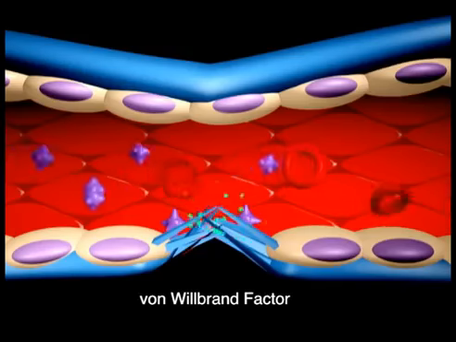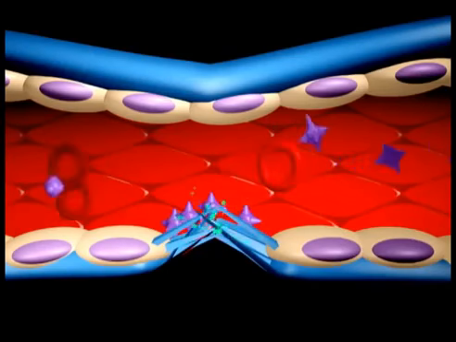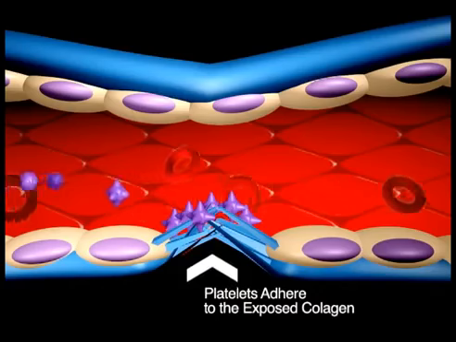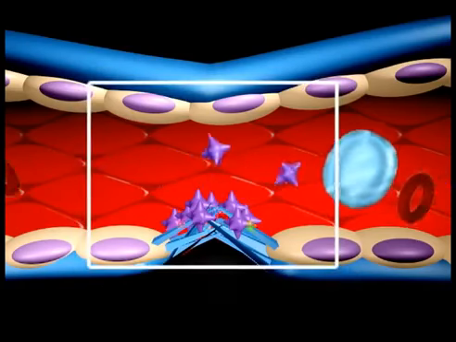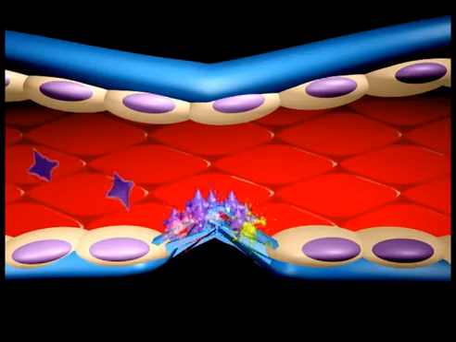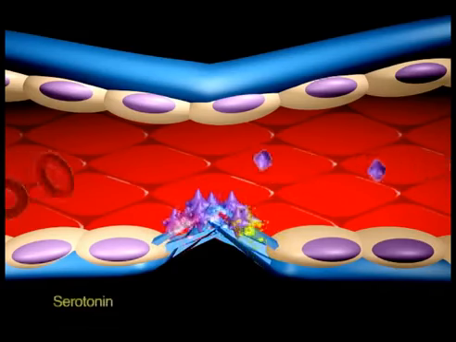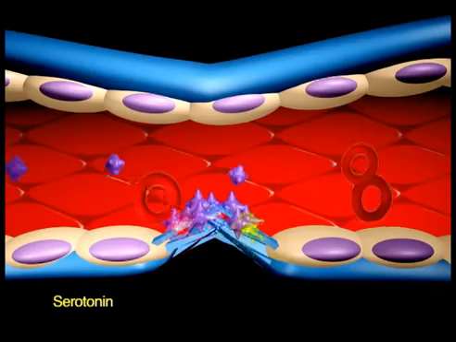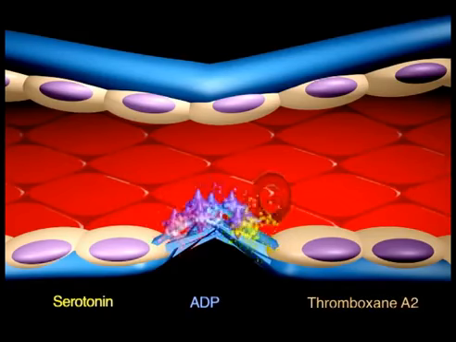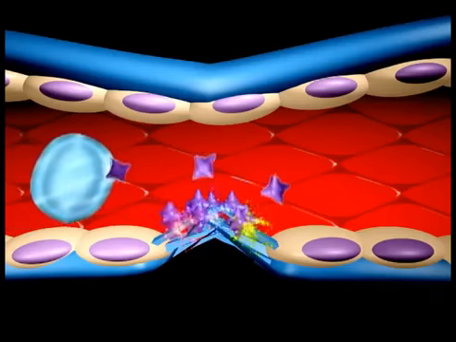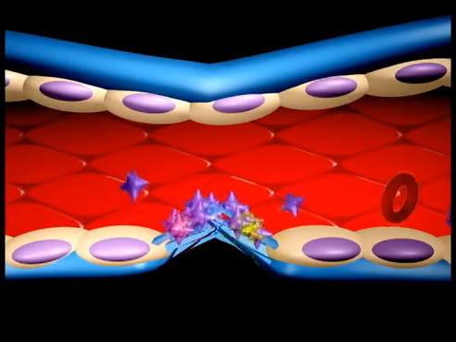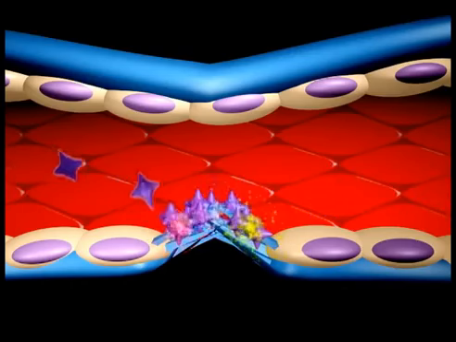Exposed collagen and von Willebrand factor from the damaged site will promote the platelets to change shape and to adhere. When platelets adhere to the damaged vessel, they undergo degranulation and release cytoplasmic granules, which contain serotonin, a vasoconstrictor, and ADP and thromboxane A2.